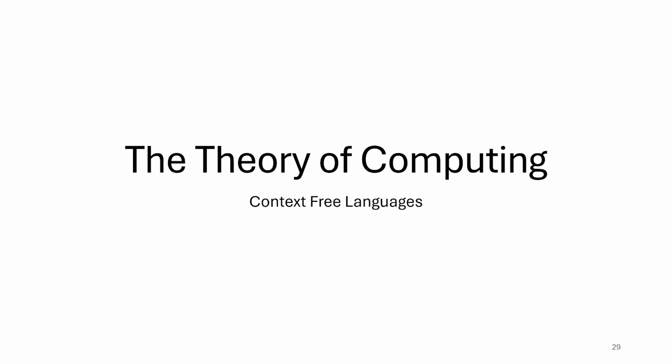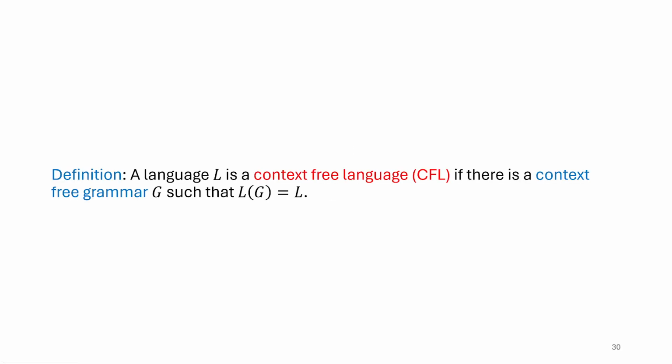All right, welcome. In the last couple of videos, we've been talking about context-free grammars, and those are a model of computation that we use to define the context-free languages, and that's going to be the topic of this video. I haven't formally defined the class of context-free languages yet. A language is going to be called context-free if there's a context-free grammar for it, which is probably pretty predictable given the name of the languages defined in terms of this model of computation.